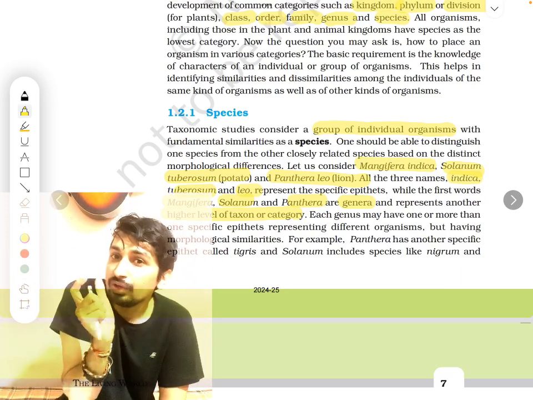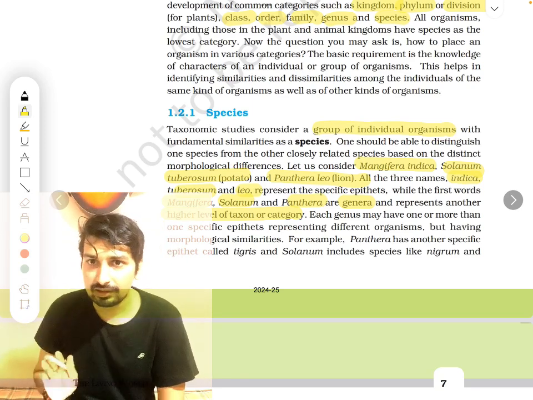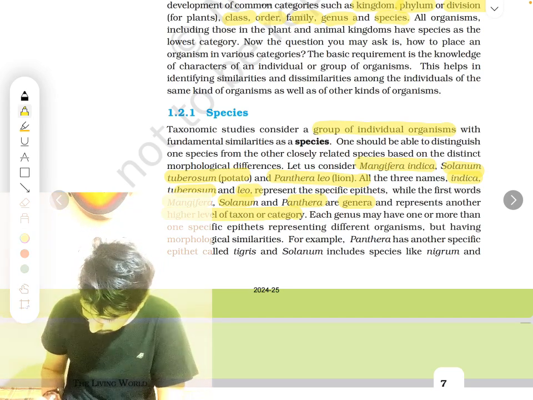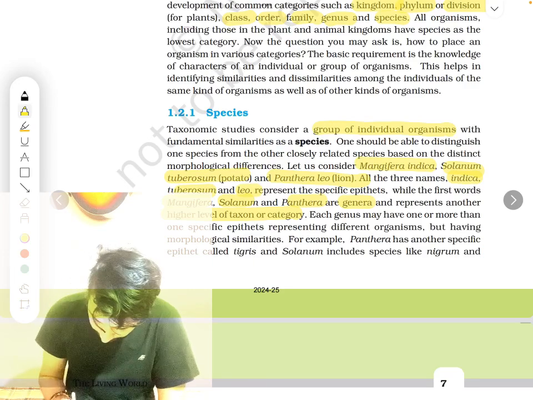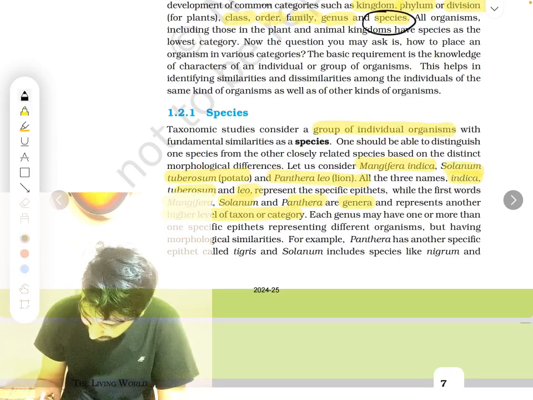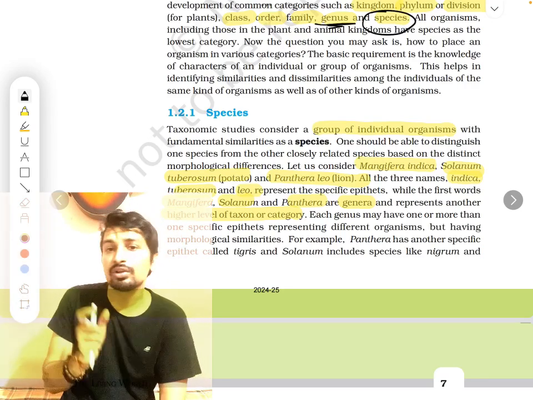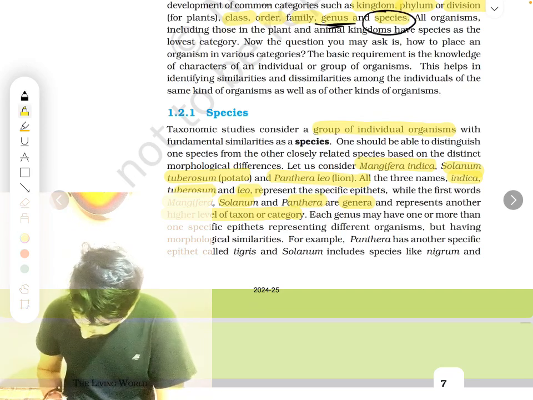But there are a lot of them, so if you want to know exactly what a particular type is, that is told by the specific epithet. Genus is a little higher. Genera, correct. So each genus, that is why I told you here, species is the lowest level, a little higher than that is genus. So genus and species name together constitute nomenclature.